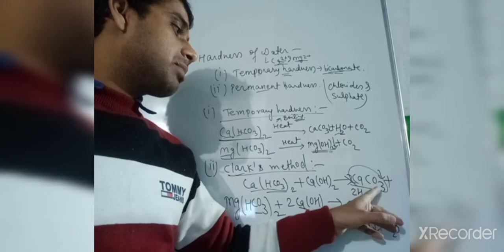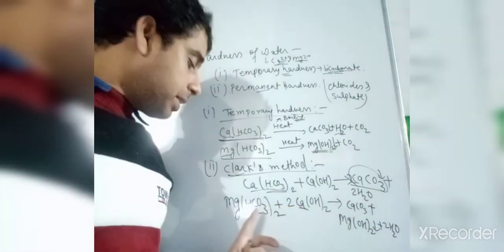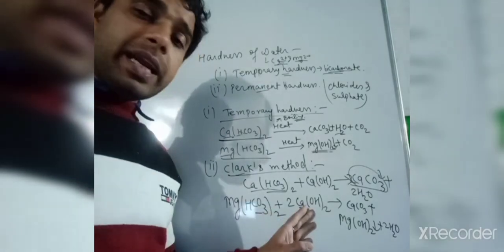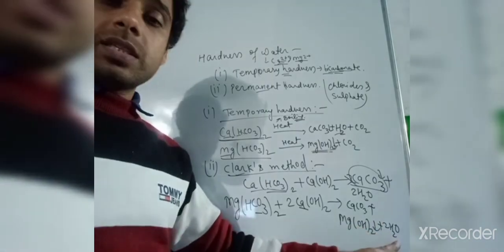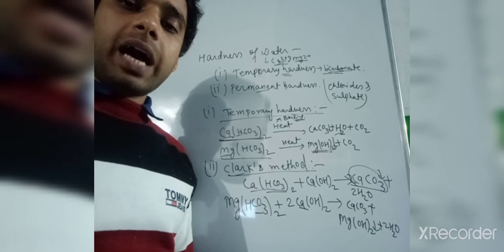It will give calcium carbonate plus 2H2O with calcium bicarbonate. If magnesium hydrogen carbonate is there, you can add lime and get calcium carbonate, magnesium hydroxide plus H2O. So this is a procedure for removing the temporary hardness.